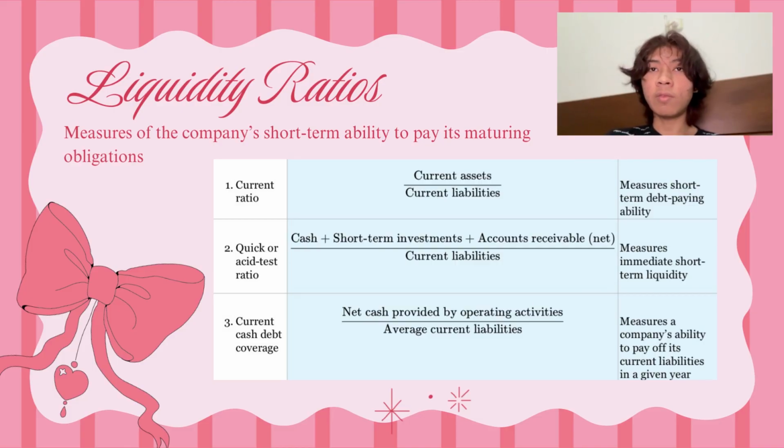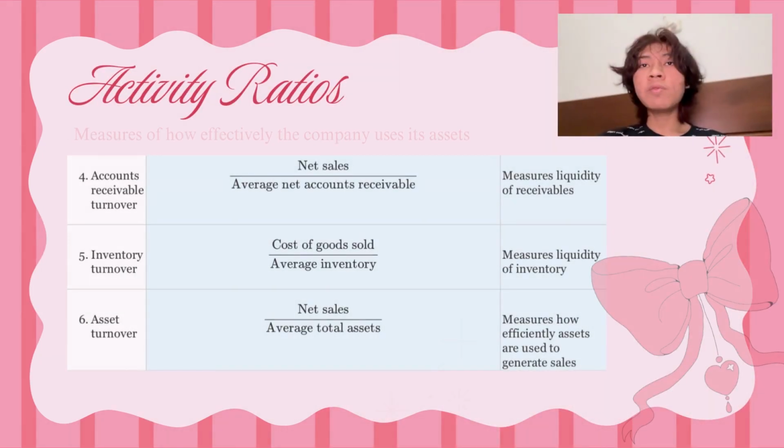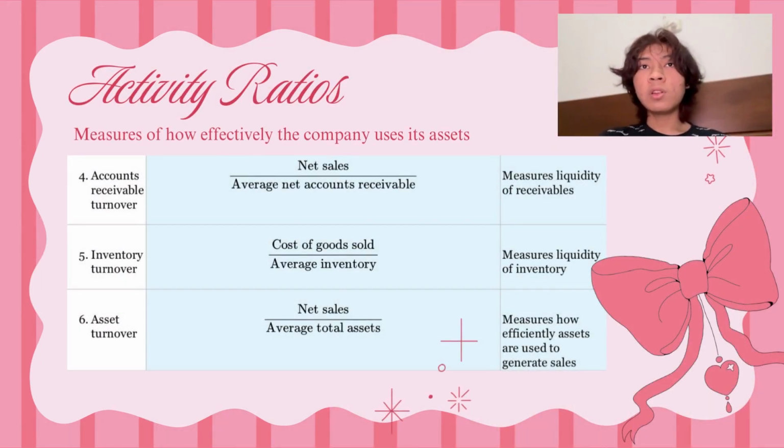And the third one, we have current cash debt coverage. The formula is net cash provided by operating activities divided by average current liabilities. The function is to measure a company's ability to pay off its current liabilities. And then we have activity ratios, which the function is to measures of how effectively the company uses its assets. We have accounts receivable turnover. The formula is net sales divided by average net accounts receivable, and the function is to measure liquidity of receivables.